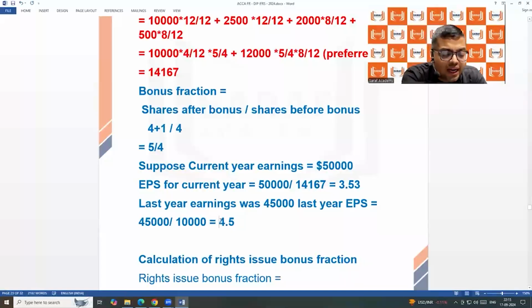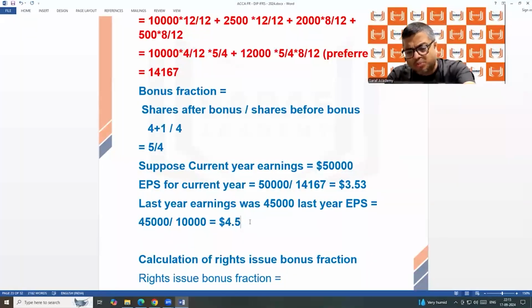So anybody will say that the company is not doing well. They are earning $3.53 and last year they earned 4.5. Not good company. We should not invest. We should not give loan. We should not supply goods to the company. They are bad. But that's not the correct picture.